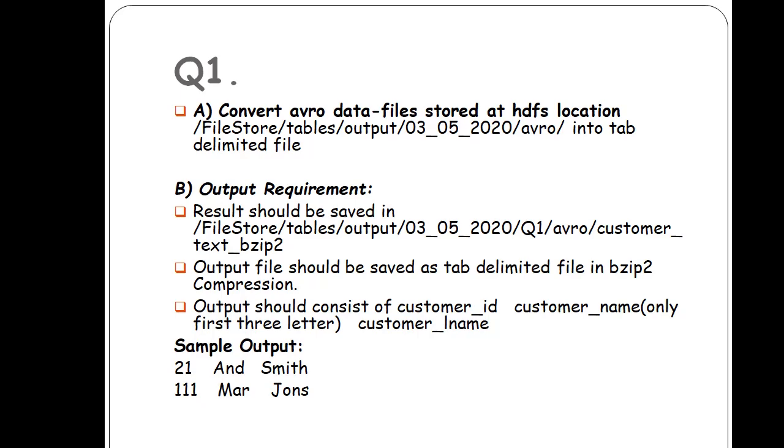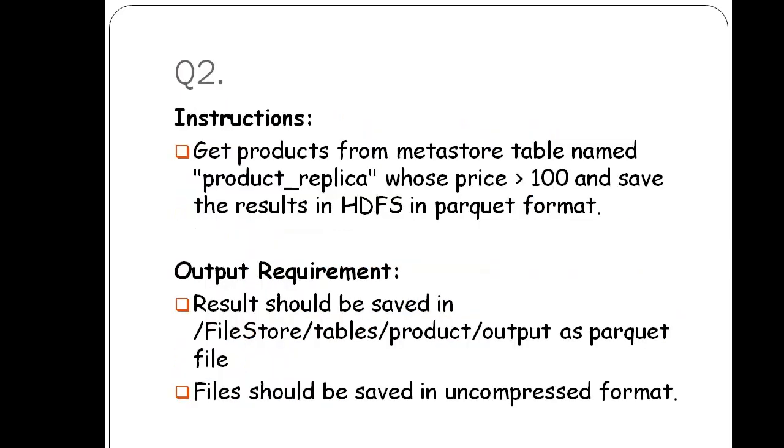Now the second question, the pattern of the question is like this: there is a Hive table, get products from the metastore table named product replica. It means product replica is a table in Hive, and we have to fetch the products whose price is greater than 100 and save the result in HDFS in Parquet file format.